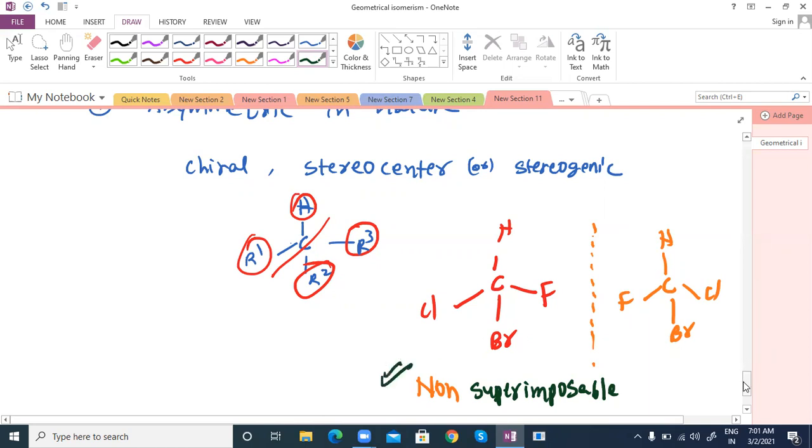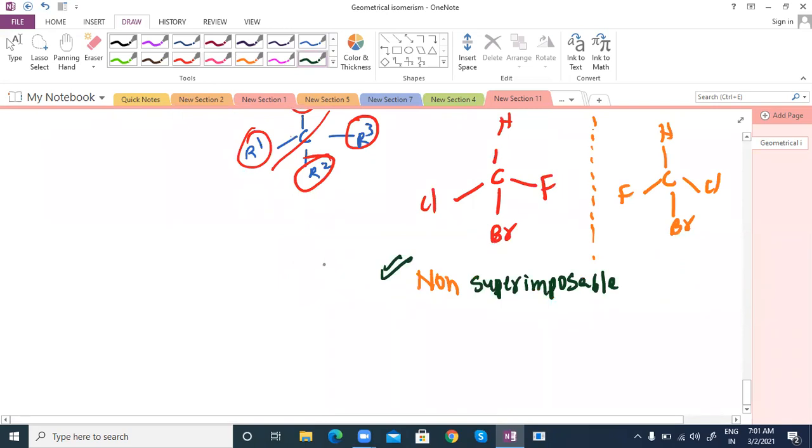The next condition is that the molecule should not contain a plane of symmetry or a center of symmetry. This is the other point.